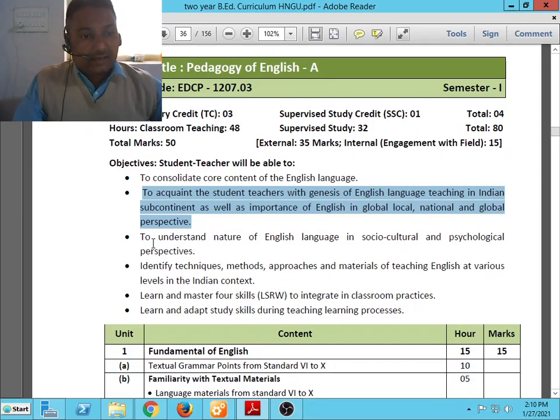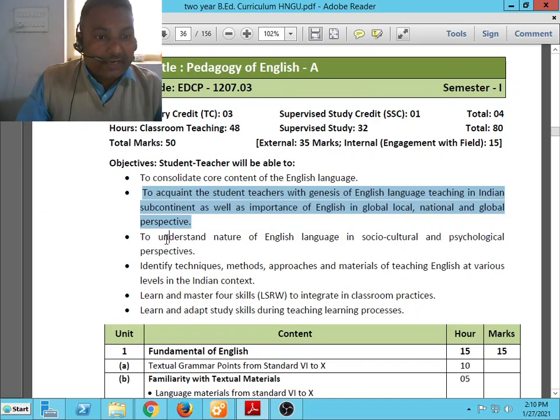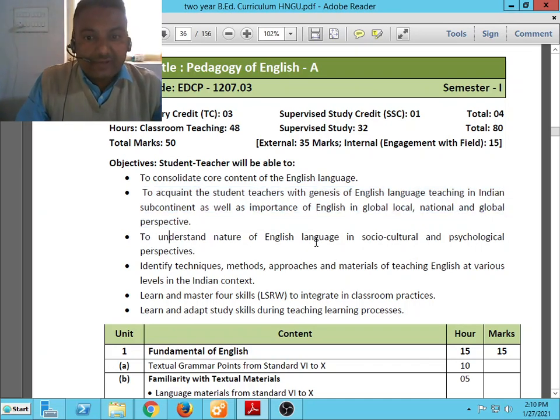Another objective is to understand the nature of English language in social, cultural and psychological perspectives.